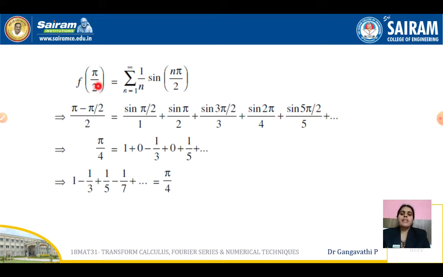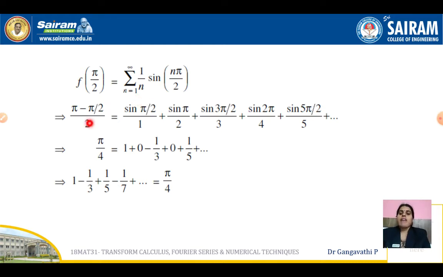So f of pi by 2 is equal to, this is what we have just replaced x by pi by 2 on both the sides. So still we didn't get the required answer. So what we can do is, let us expand this summation for different values of n. n is equal to 1, n is equal to 2, and so on up to infinity.